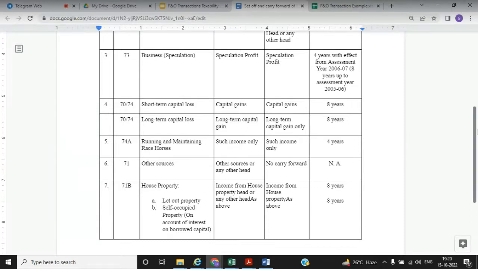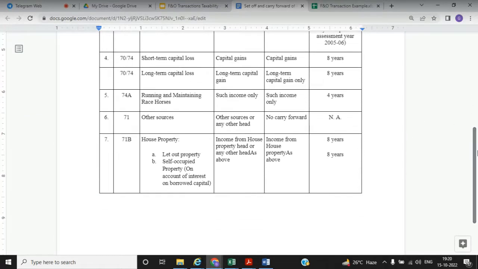And there are also some other heads of income, like business and profession, other sources, and house property. So I will discuss other sources. Other sources, you can set off against any other head in the same year. But in the subsequent year, there is no carry forward. If you have a loss from other sources, you cannot carry it forward. You have to set it off in the same year. Otherwise, it will lapse.